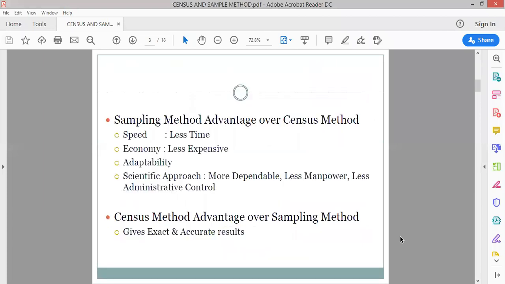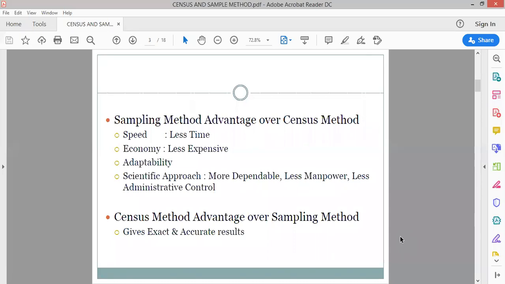Okay. Now, sampling method advantages over census method. Let's see that what can be the advantages of sampling method. If you take up some sample and you are not involving everyone in this study, you are taking some sample, don't you think definitely it would give you a proper speed? है ना? There will be a proper speed of performing the study.